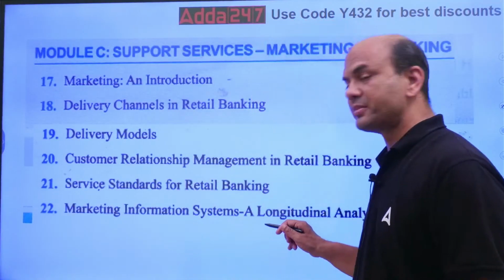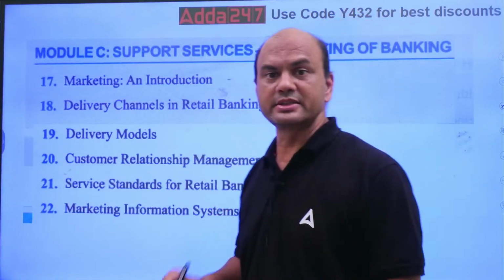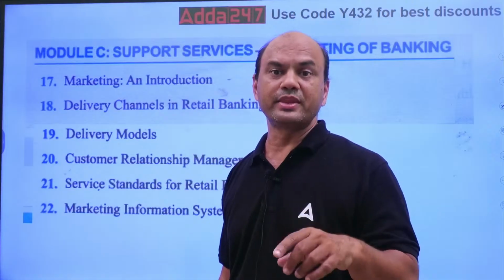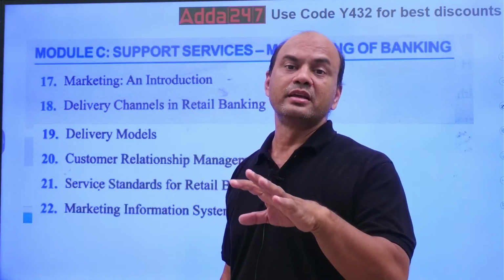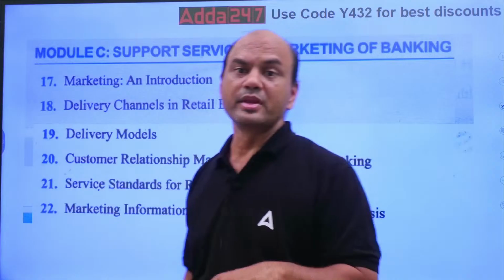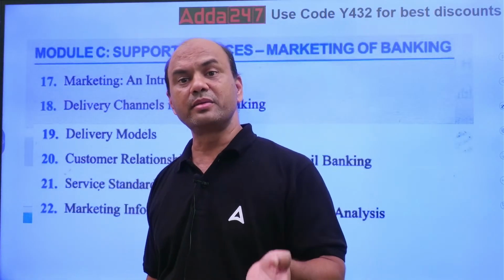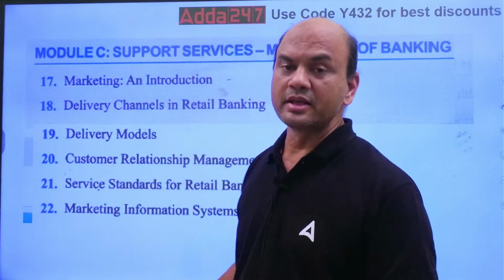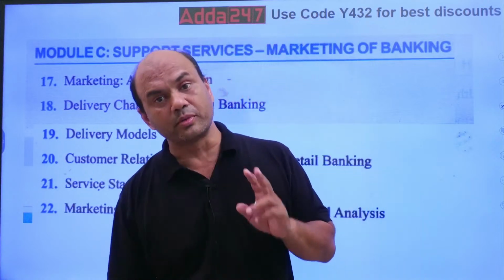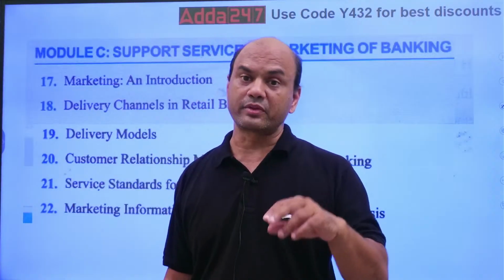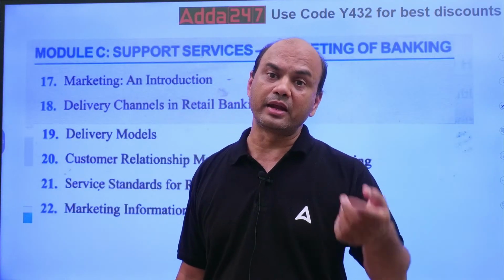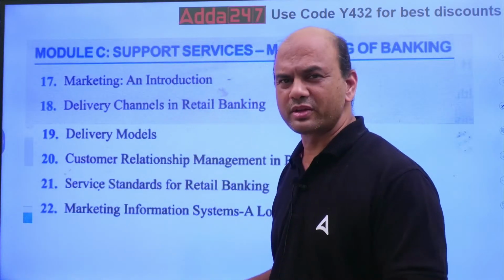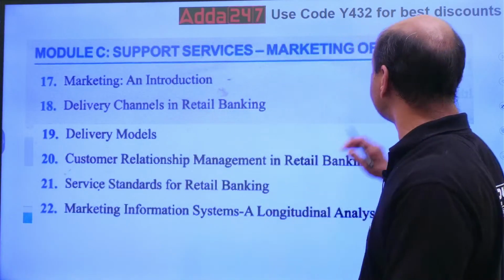Marketing information, MKIS. Your definite question is on the components of the marketing information system: marketing intelligence, marketing research, marketing DSS, all these four elements. These are asked. Then two questions are asked on formulae: customer acquisition cost, CAC as we call it, and BEP, break-even point. Definite questions on this. Very simple, but you should know this.